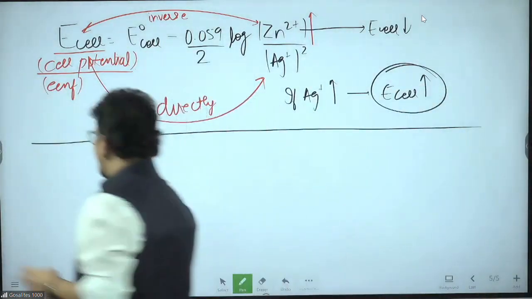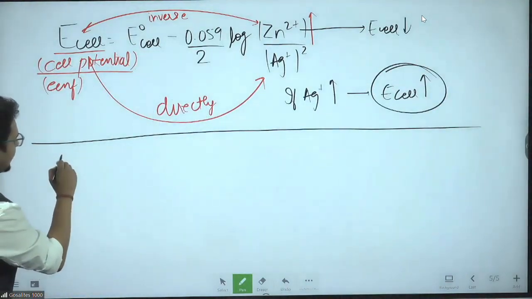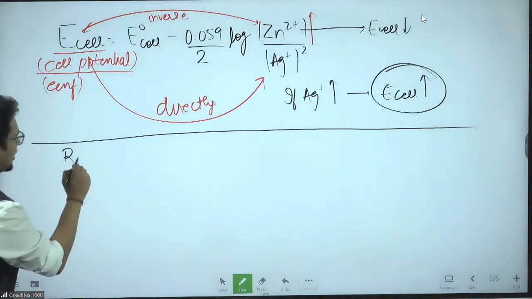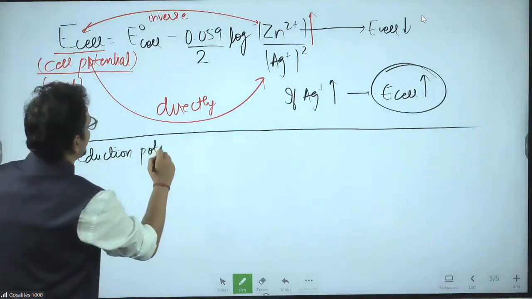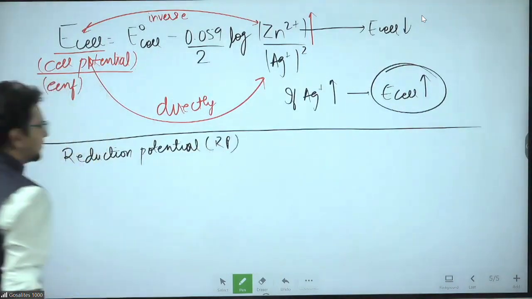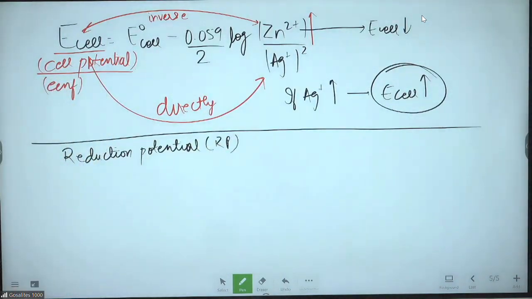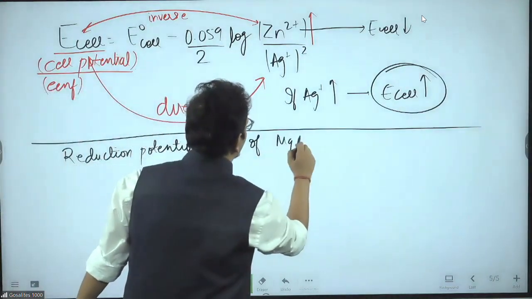I am telling you now, NCERT exemplar question, very important. For example, I say reduction potential. I will use the symbol RP now. RP, reduction potential. Oxidation potential, OP. Don't ask me again and again what RP and OP mean. I'm not going to tell again. Okay, bhai? Reduction potential RP of magnesium 2 plus.